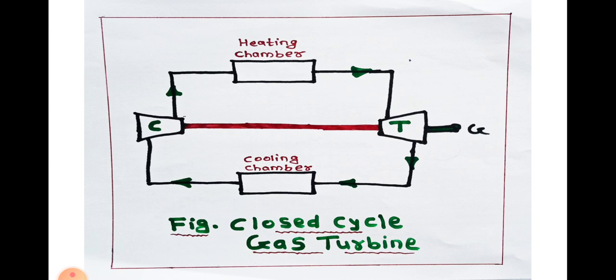From the diagram we will easily understand this. This is the compressor, this is the turbine, and the turbine shaft is coupled with the compressor shaft. These are the two devices found in the closed cycle gas turbine, the compressor and the turbine, coupled together with a single shaft. So power from the turbine is utilized to run the compressor.